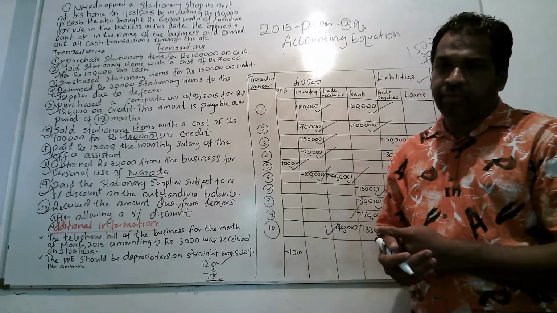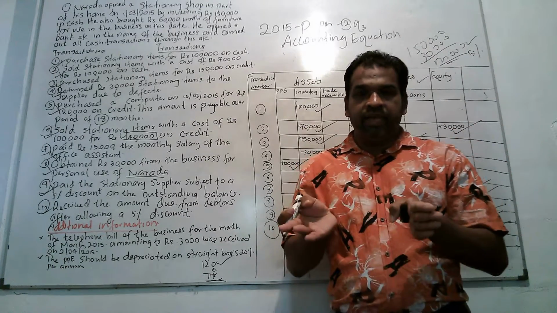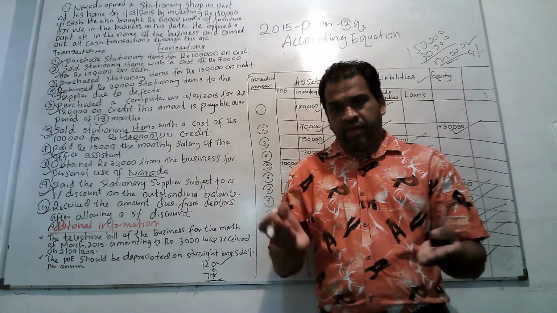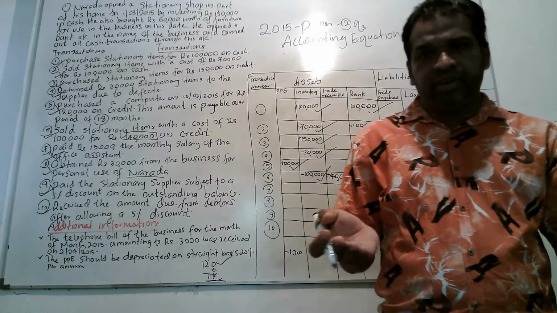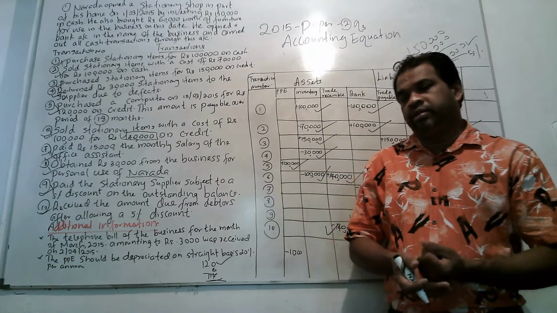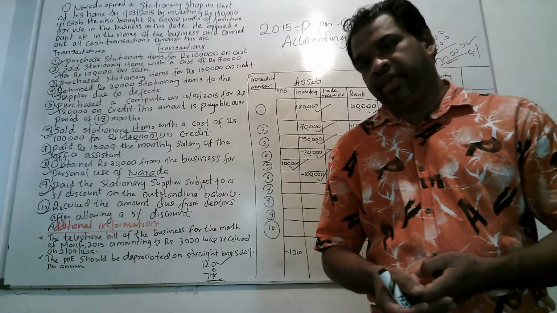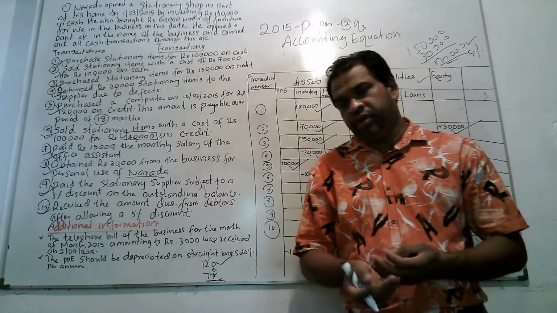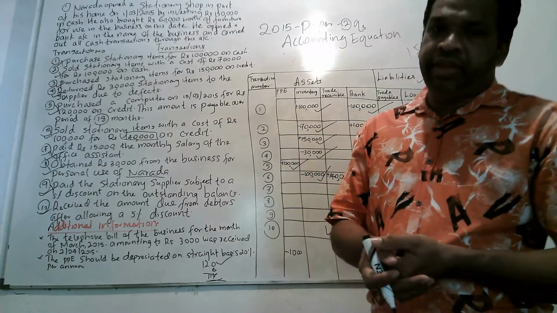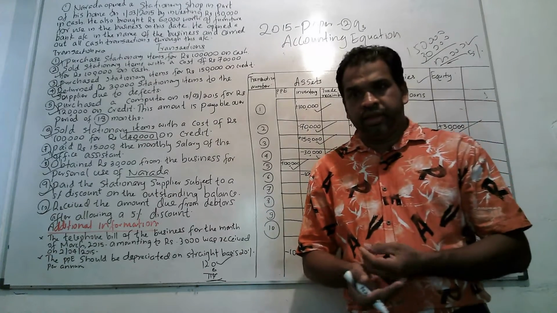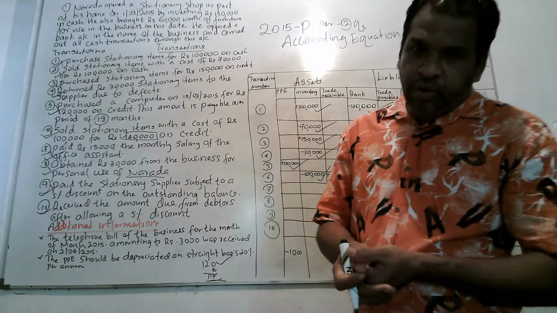But if there is any policy given in the question by the examiner, that is, they depreciate fully without considering the date of purchase, and they don't depreciate in the year of disposal, or without considering the date they sold, they fully depreciate like that.